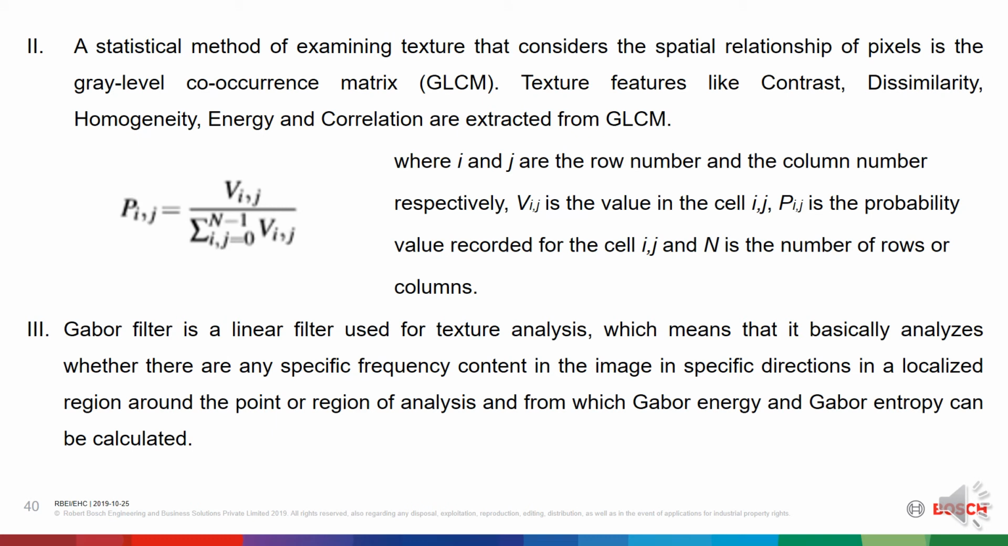Next is the gray level co-occurrence matrix, GLCM. It is a statistical method of examining texture that considers the spatial relationship of pixels. Texture features like contrast, dissimilarity, homogeneity, energy and correlation are extracted from GLCM. The equation is P_ij is equal to V_ij divided by the summation over i, j equal to 0 to n minus 1 of V_ij, where i and j are the row number and the column number respectively. V_ij is the value in the cell ij, and P_ij is the probability value recorded for the cell ij, and n is the number of rows or columns.